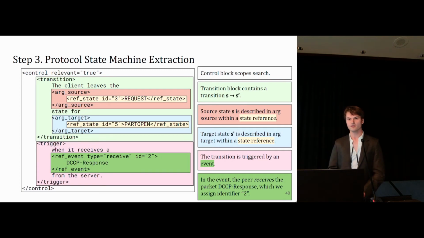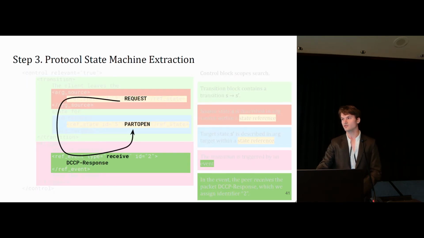So we've now explained how, to some extent, we generate this intermediary representation, this structured XML that tells you how to read the document. Now we want to do something interesting with it. And the first step is going to be to take this and read it in order to get a state machine, to get states and transitions like this one.